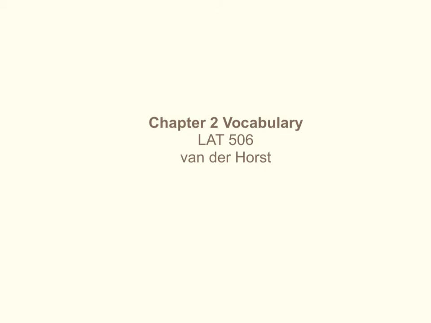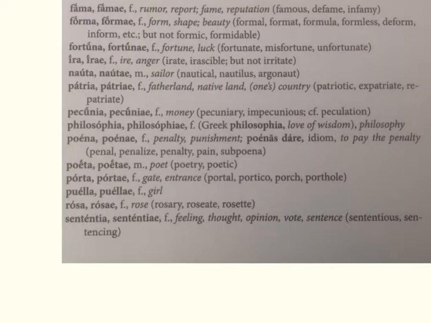This is the vocabulary breakdown for Chapter 2. In this chapter, we learned about first declension nouns and adjectives. So, just like we had a bunch of verbs in Chapter 1, this time we have a bunch of nouns and some adjectives.